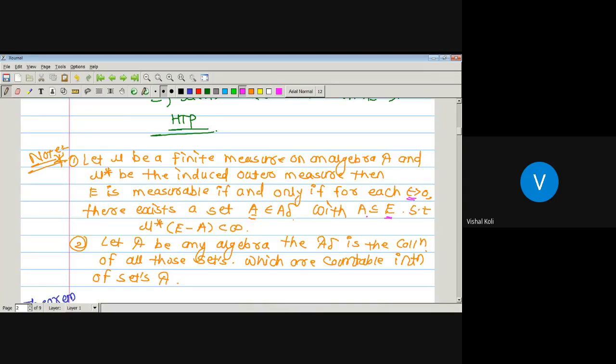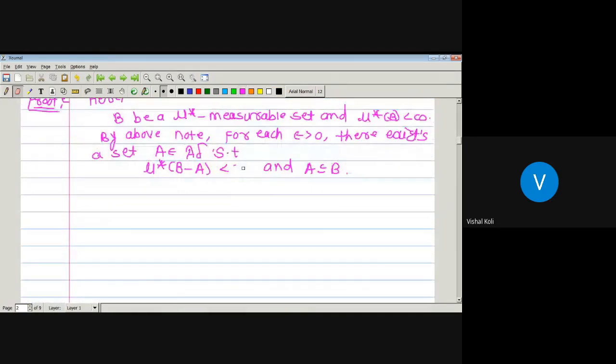Therefore, A is a subset of E such that outer measure of E minus A is less than epsilon. Since we have proved this result for each epsilon greater than 0, outer measure of E minus A must be less than epsilon. No doubt it is finite, but it must be less than epsilon.